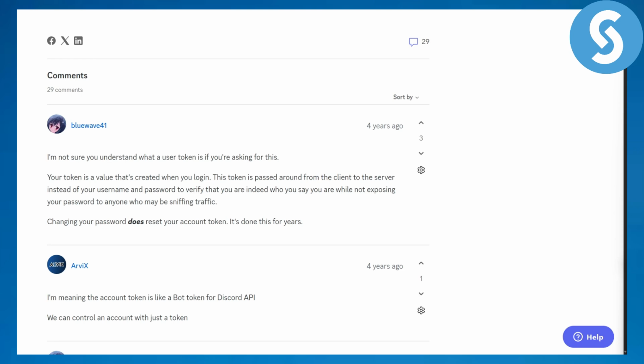Now jumping onto the video, it is quite simple. As you can see, we have a method that is discussed by various people to change your token. Your token is linked to your account identity and its password protection system. So to change the token, you're simply going to be resetting your password. Head over to your Discord settings and privacy, and from there you can easily reset your password. Once you do that, it is going to reset or change your Discord token. So that is the process, and it is quite simple.